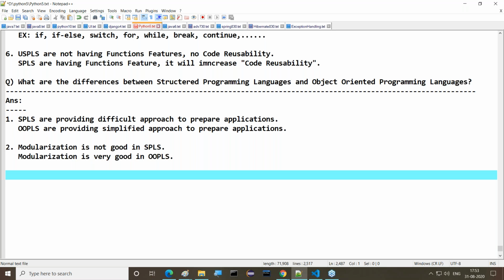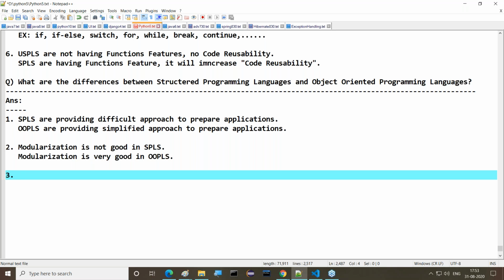Not only that, the packages topic is available in both Java and Python. In Java, a collection of classes and interfaces is a package. In Python, a collection of modules is a package. That package represents a module in general, and packages improve modularization in our applications. So finally, point number 3: modularization is not good in structured programming languages, whereas modularization is very good in object-oriented programming languages.